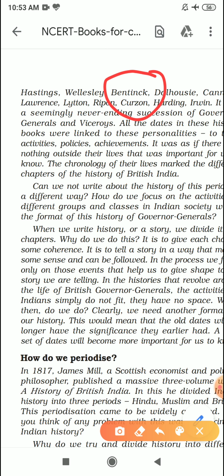Sharmi ma'am को Britishers अच्छे लगते थे, उन्होंने तो हमें इतना torture किया. Then why is Sharmi ma'am saying that they were her favorite? I'll tell you why. The reason you will come to now, that why I'm telling that some of these Governor Generals were my favorite. Some of the things the British did were my favorite.